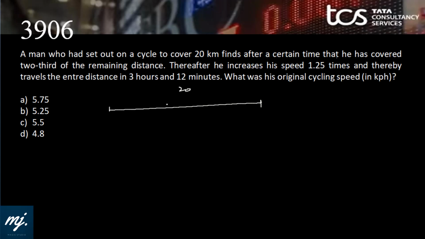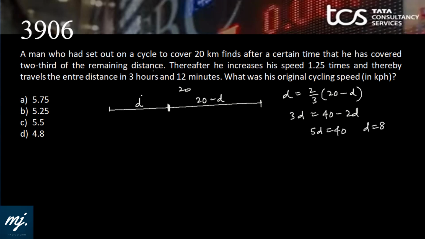Suppose after a certain time he is here, then the remaining distance is 20 minus D if this is D. And he has discovered that he has covered 2/3 of the remaining distance. That means D is 2/3 of the remaining distance. 3D is 40 minus 2D. 5D is 40. D is 8. That means he has covered 8 kilometers and the remaining distance is 12 kilometers.